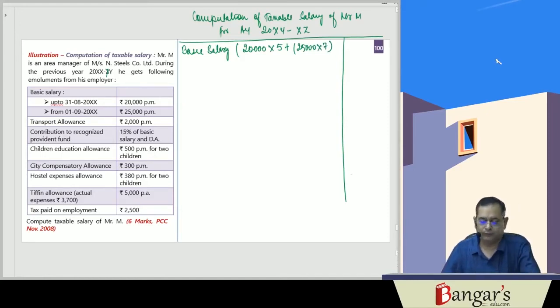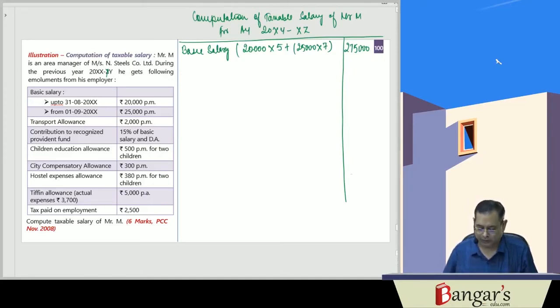This works out to be 2,75,000. So his basic salary is 2,75,000.